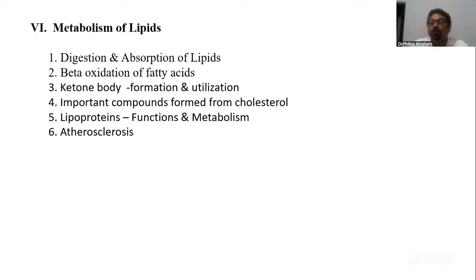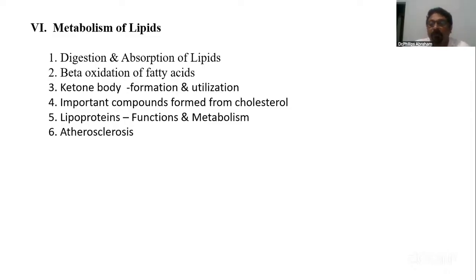biologically important compounds produced from cholesterol. Here, it is very easy to remember: cholesterol. Divide that word into chole and sterol. Chole means bile acid and bile salt. Understand it that way. So important compounds produced from cholesterol are, one, bile salts and bile acid. Then sterol, the second word, steroid hormone. Then the third one, everybody knows: when sunlight falls on 7-dehydrocholesterol, it converts to cholecalciferol. Another name for cholecalciferol is vitamin D. So these are 3 major compounds produced from cholesterol.